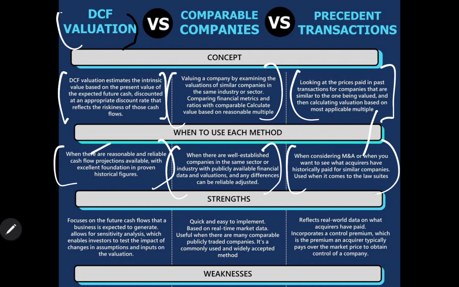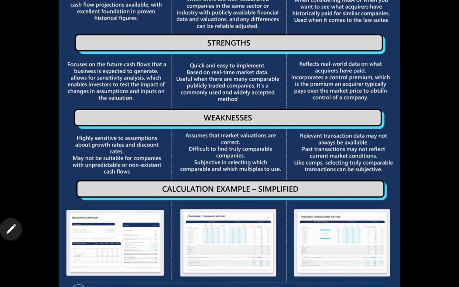Then precedent transactions. This is used when considering M&A, when you want to see what acquirers have historically paid for similar companies, or what they would pay based on previous transactions. So in M&A the acquirer wants to see what was historically paid for similar companies, for example companies working in the same space.